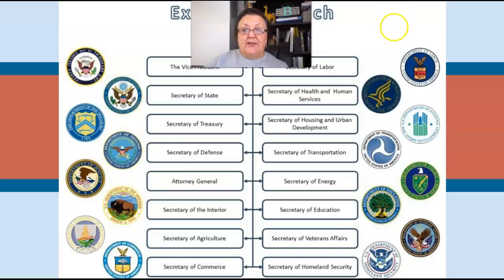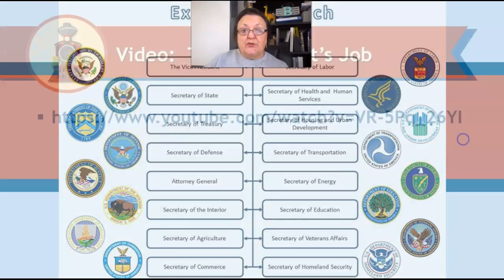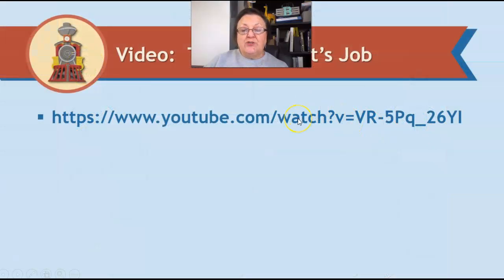So as you can think of it, the president has an awesome responsibility to lead the United States. So just wanted you to get a look at that and to understand what exactly is a cabinet that is responsible to the president. So now we're going to watch a video here.